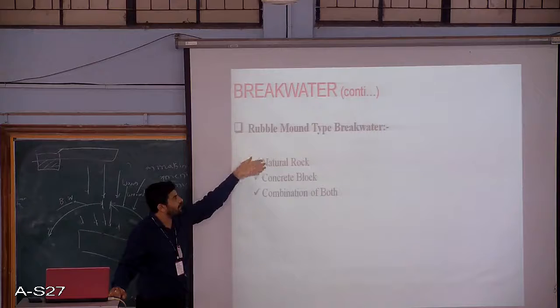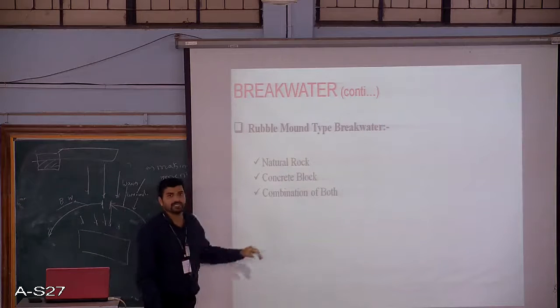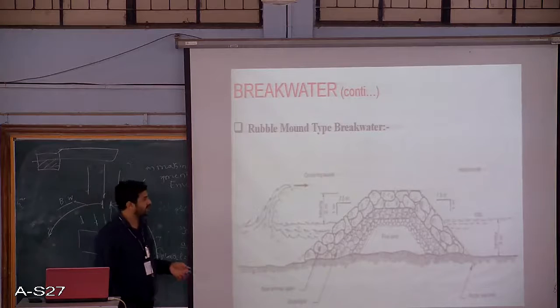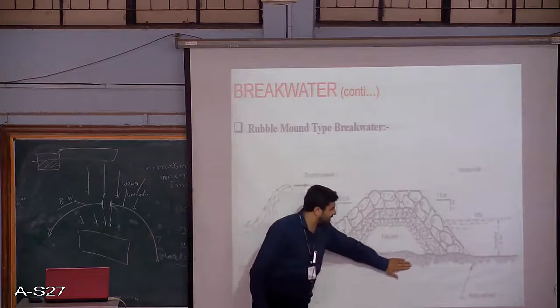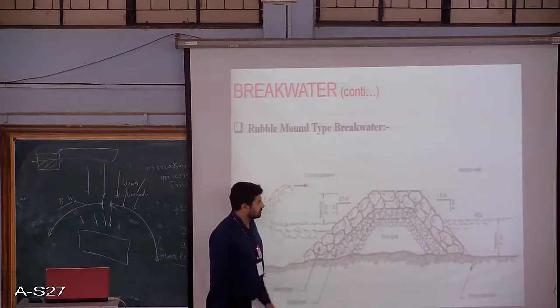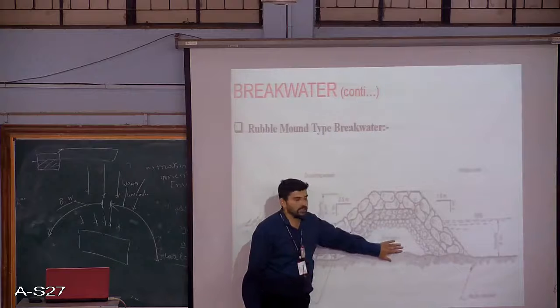Within the rubble mound type, based on the type of material that we are using, we can have any of these types. Basically, it looks something like this. This is the seabed that we have. We are going to build it in 3 layers: the outer layer, the intermediate layer, and then the core here.